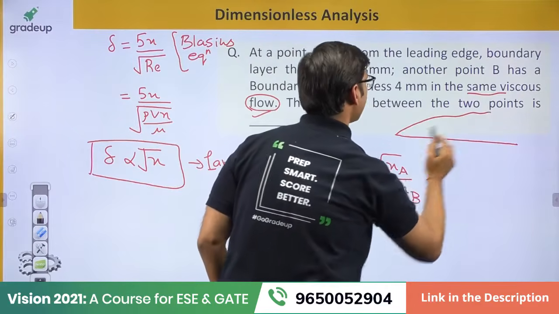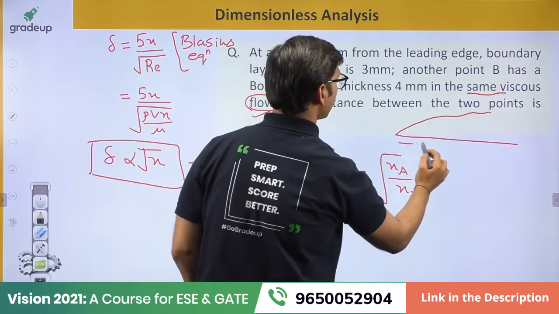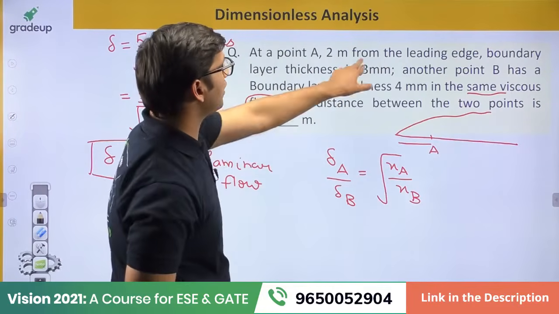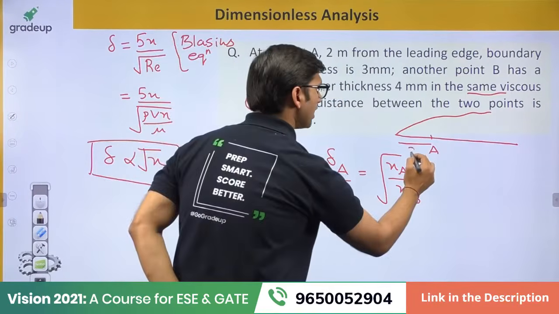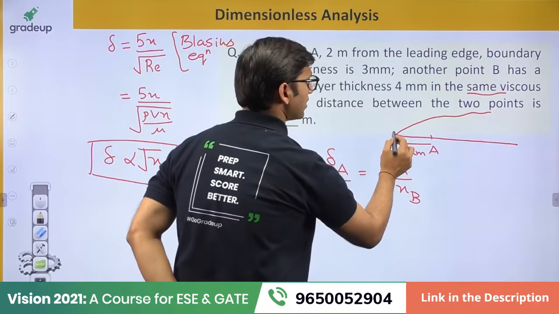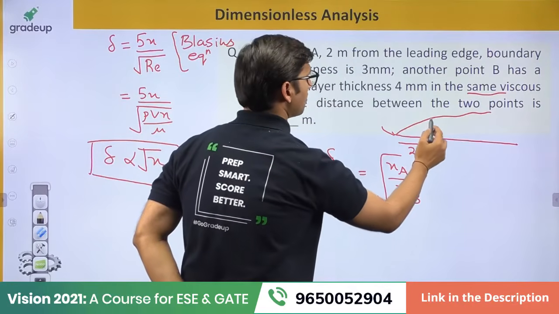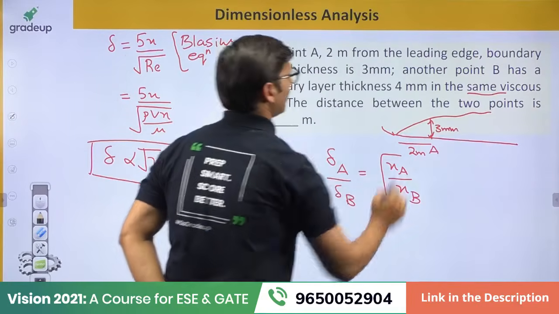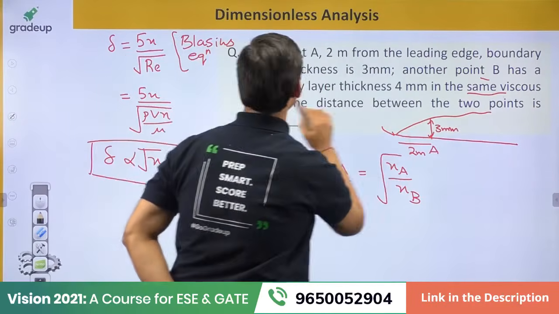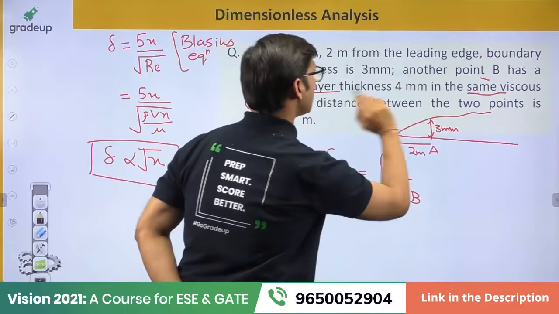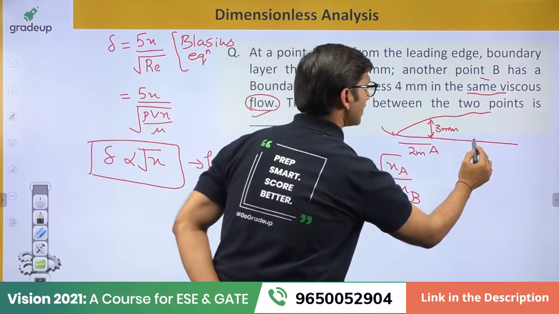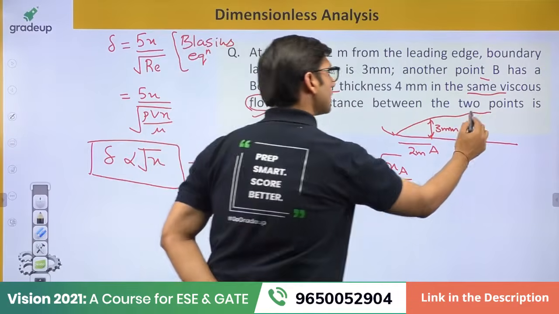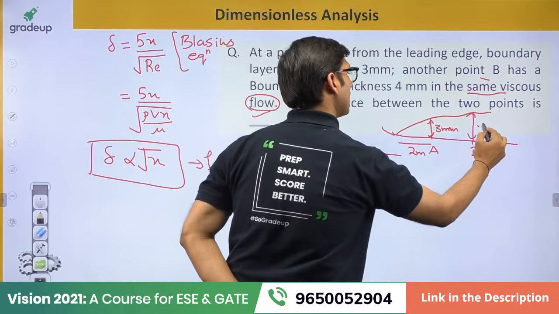They are saying that at point A, 2 meter from the leading edge, this is the leading edge, the boundary layer thickness is given as 3 mm. Another point B has a boundary layer thickness of 4 mm in the same viscous flow. So let us say there is a point B somewhere here, and this has a boundary layer thickness of 4 mm.